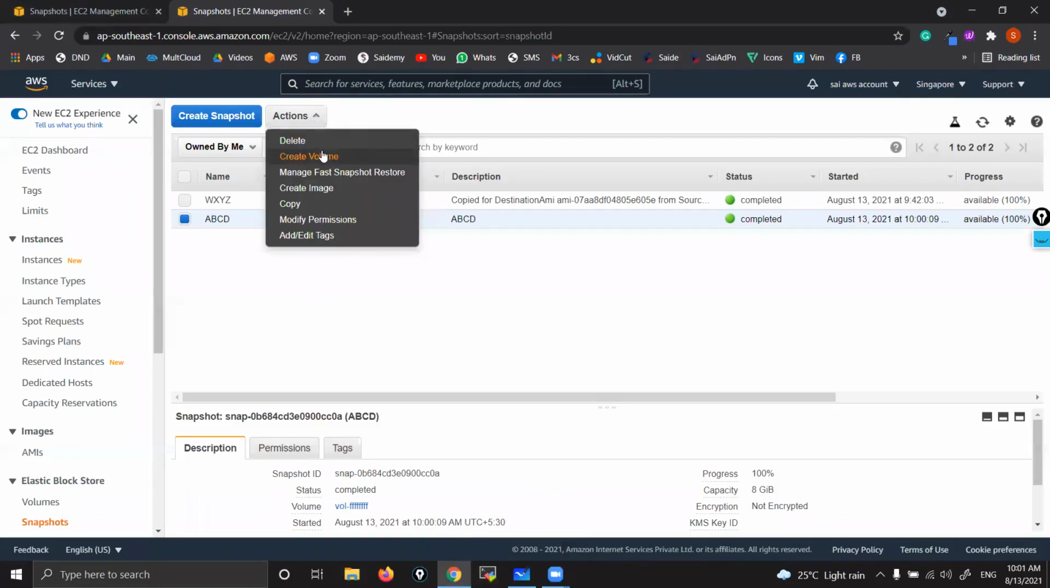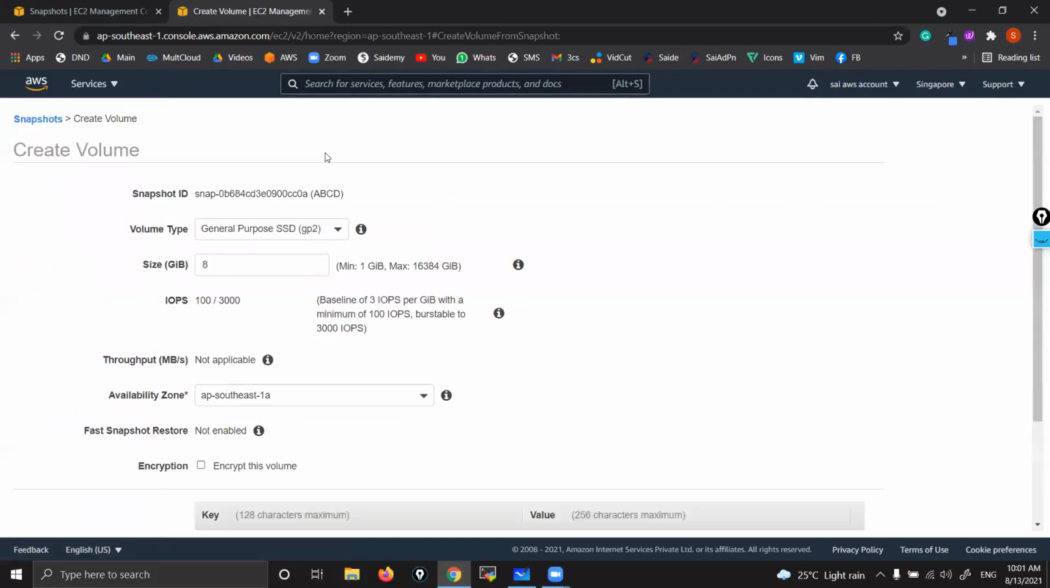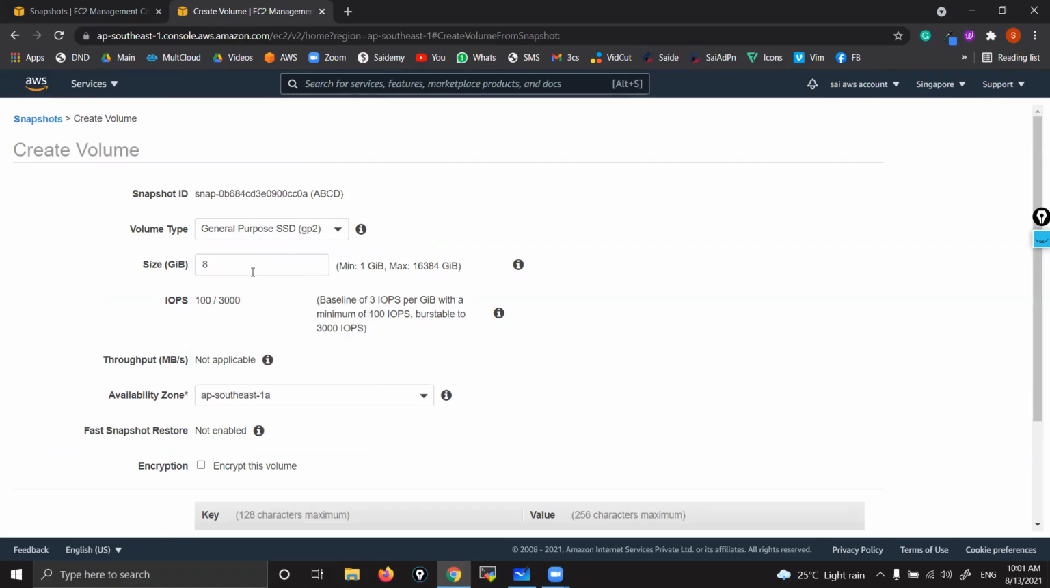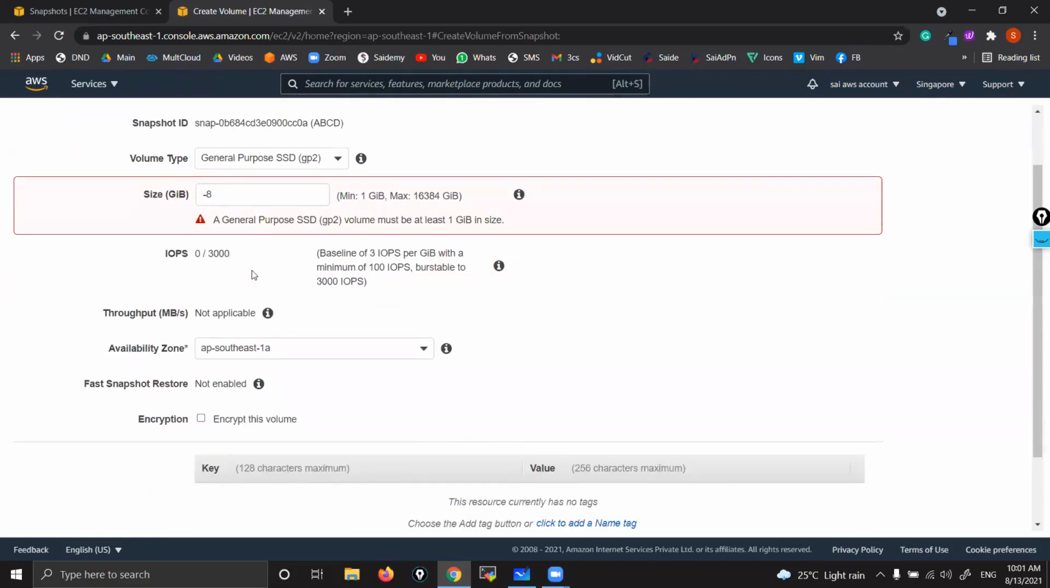Actions, you can see create volume, right? Create volume. Click here. Okay. So while creating volume, that's going to be the D drive, right? He can choose whatever volume type he wants for the D drive. So you can choose one out of all these. And 8 GB, yes, minimum he has to take 8 GB, because that snapshot size is going to be 8 GB.